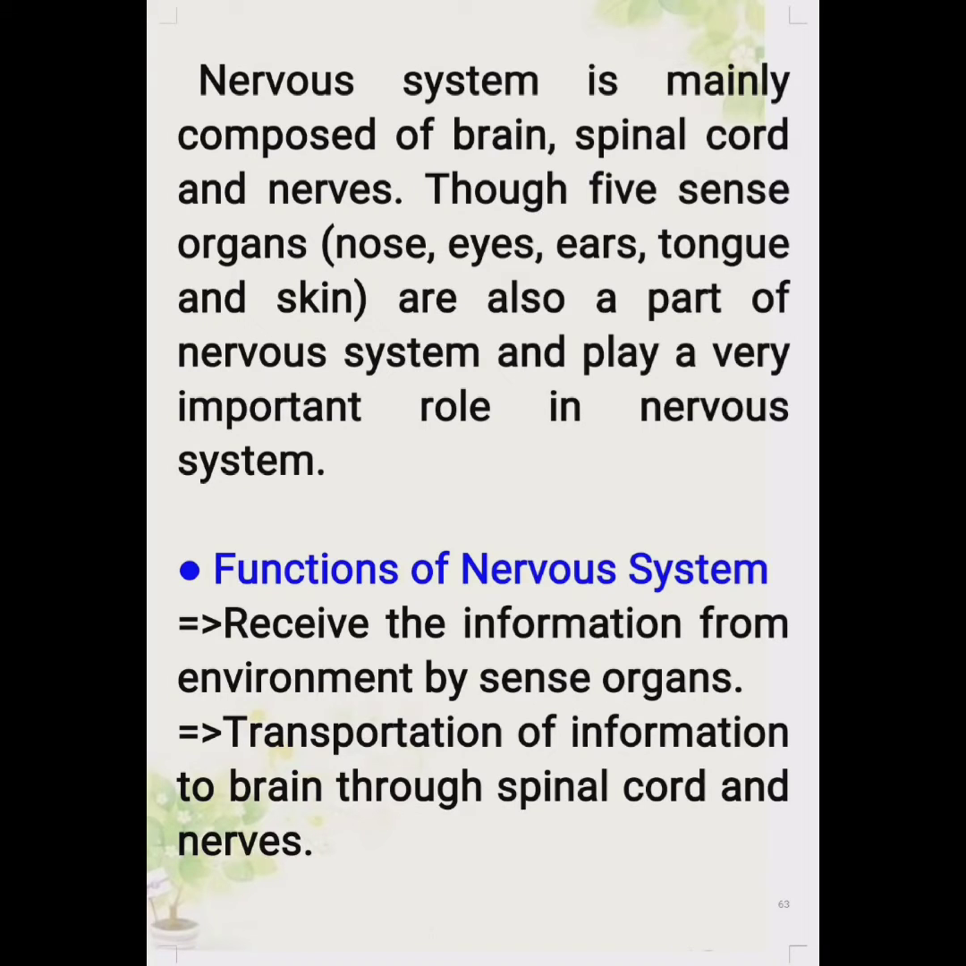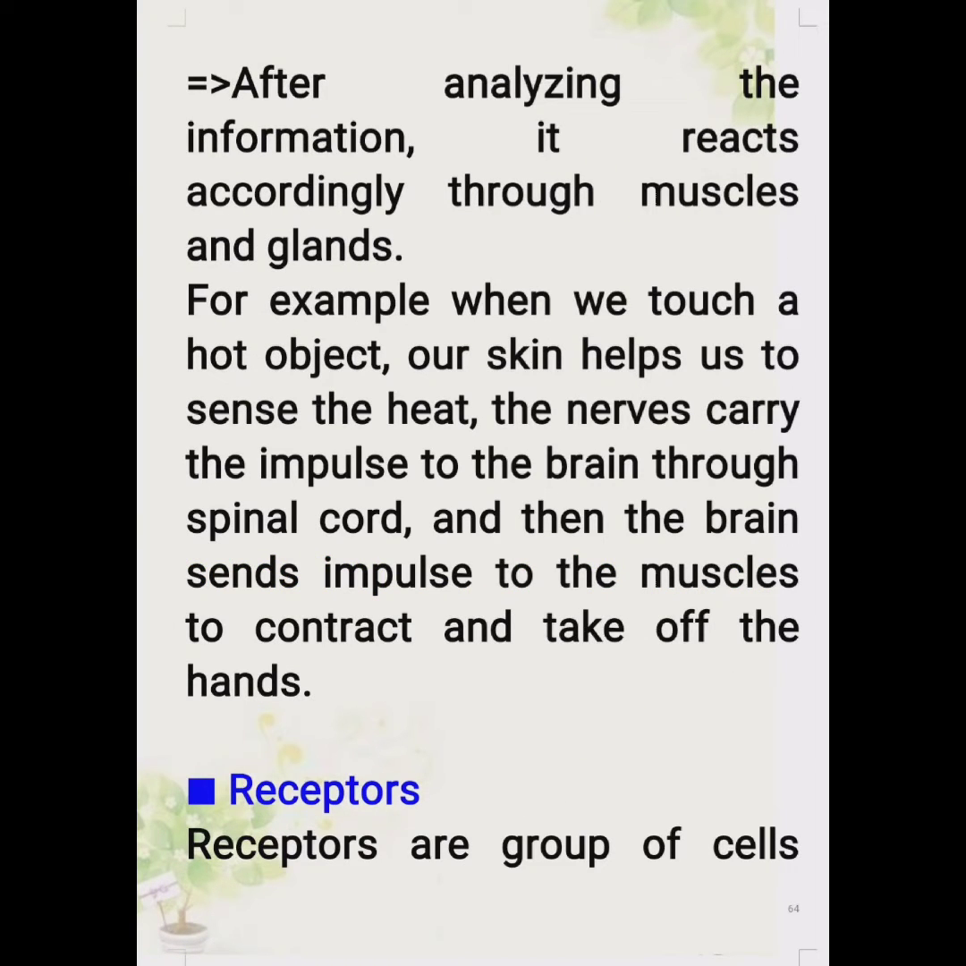Let's know about the function of the nervous system. The nervous system receives information from the environment and from various body parts, and it also acts through the muscles and the glands. For example, when we touch a hot object, our skin helps us to sense the heat. The nerves carry the impulse to the brain through the spinal cord, and then the brain sends an impulse to the muscles. Then what happens? We immediately take our hand off the hot object.